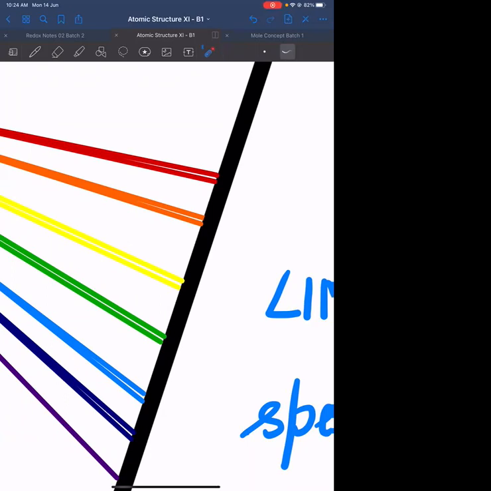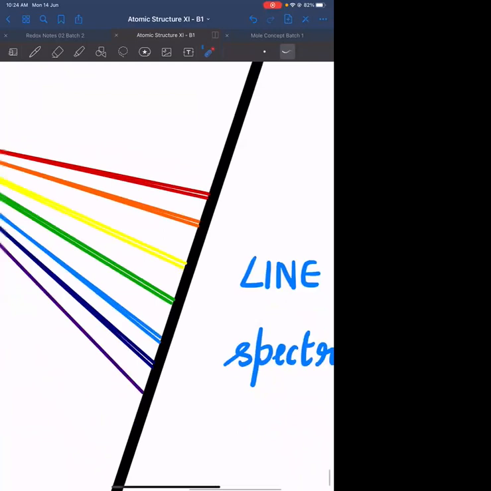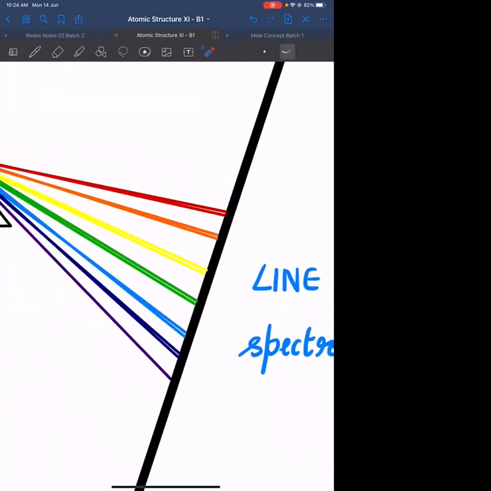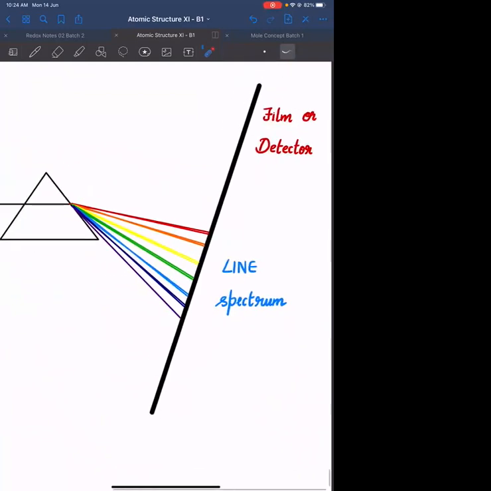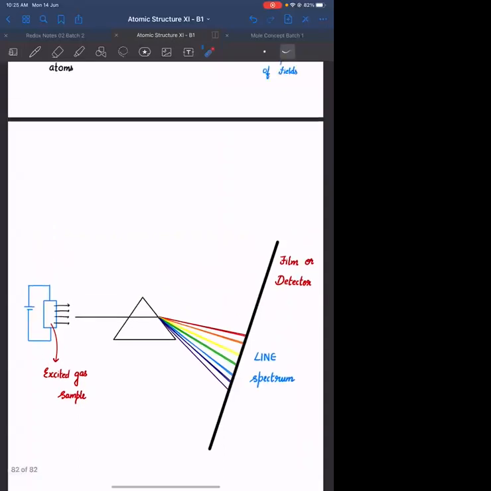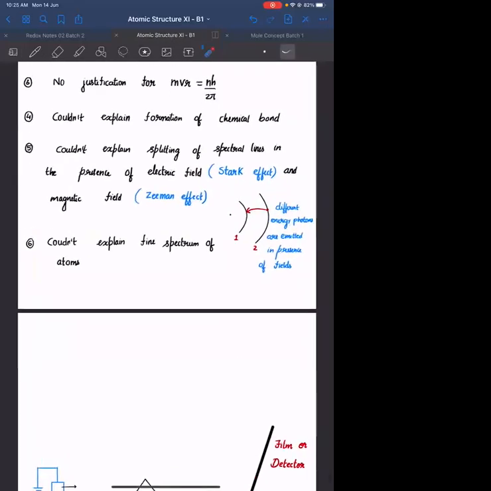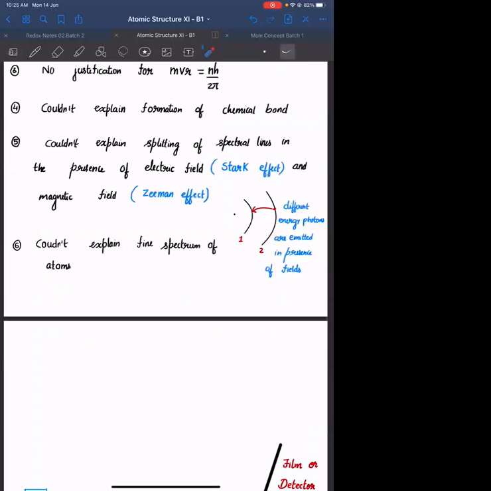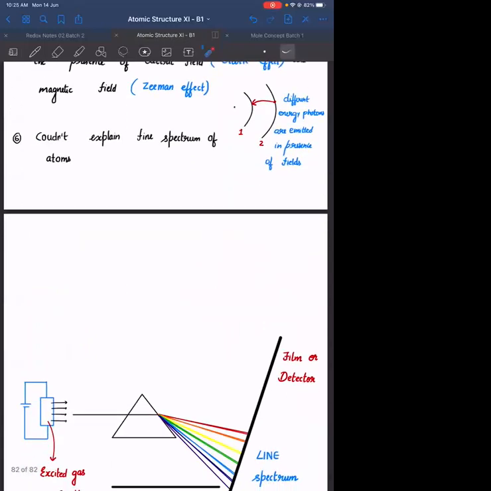Again, we will understand this limitation only after studying the final model of the atom. So as of now, if you are observing the spectrum and you are not zooming in, आपको दिखेगा there are only single lines. But if you zoom in, there are some fine lines separated by very slight amount. Okay, is this clear? Yes. Okay. Last limitation.